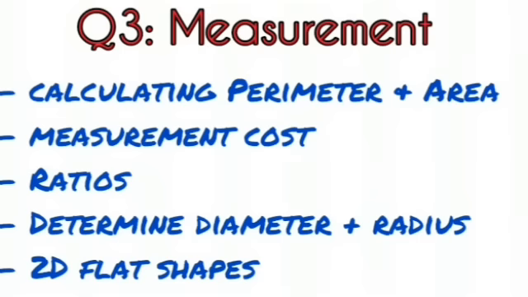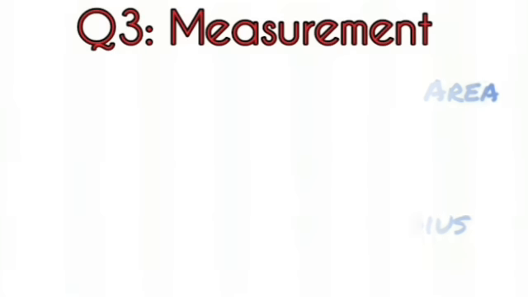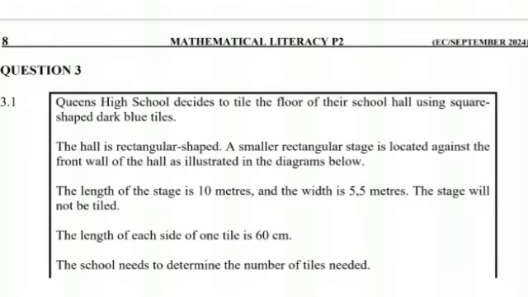In the previous questions we were just describing what they are, but in this one we are going to be doing some calculations to determine what the diameter is and what the radius of a circle is. And mostly we are going to be focusing on 2D flat shapes, meaning the shapes that are flat. So a circle, a square, and a rectangle. The 3D shapes will be for question 4 to 5.